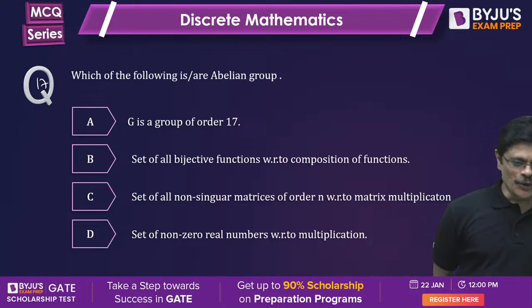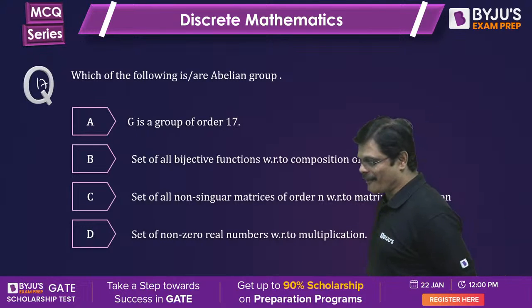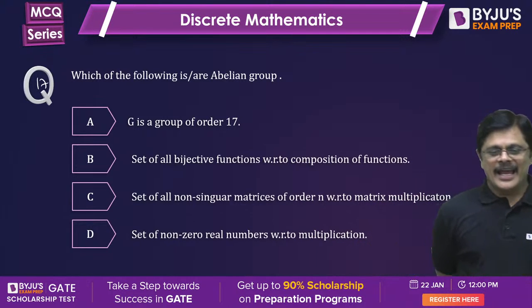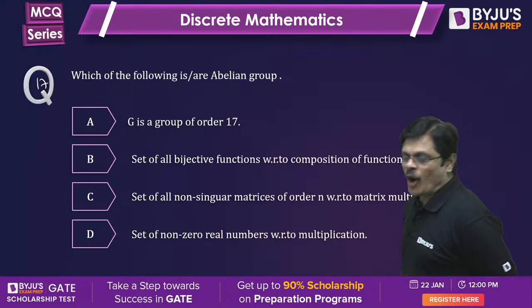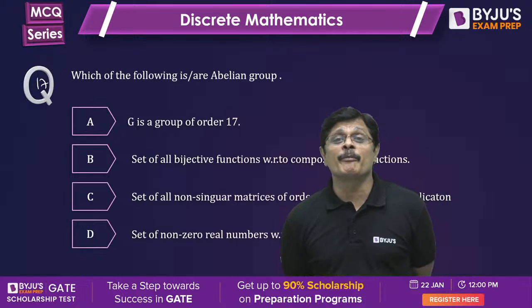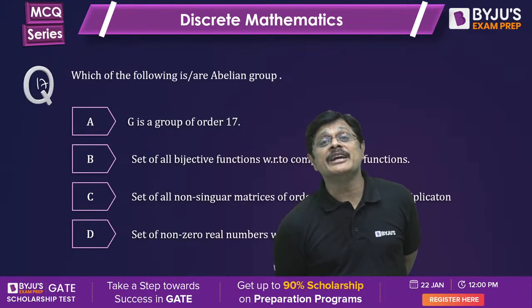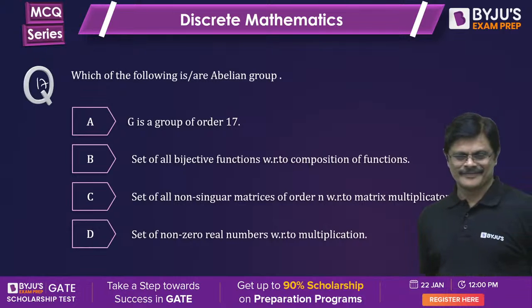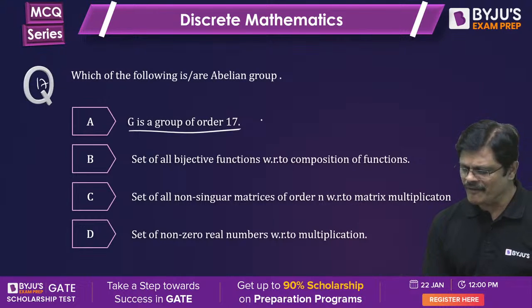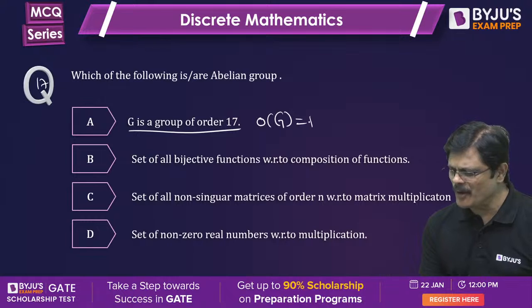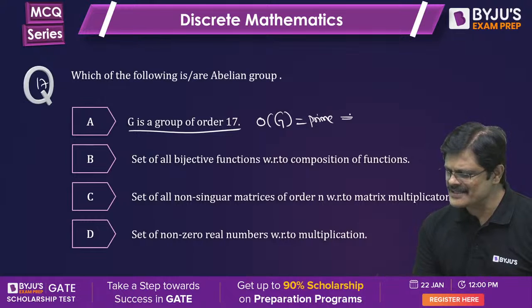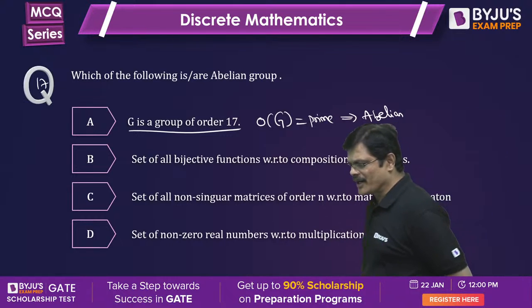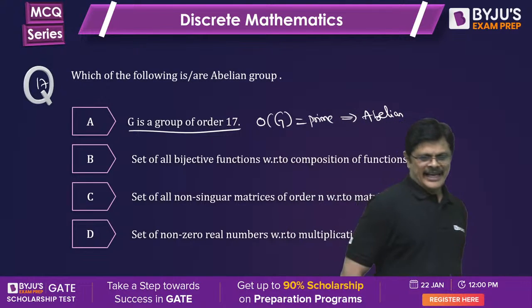So I know that you know that property, so that's why I did not use that property. I use another property of abelian groups. Every group of prime order is abelian. So A must be correct.